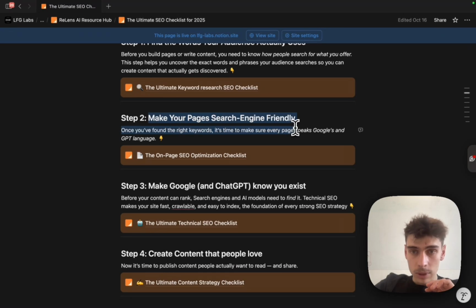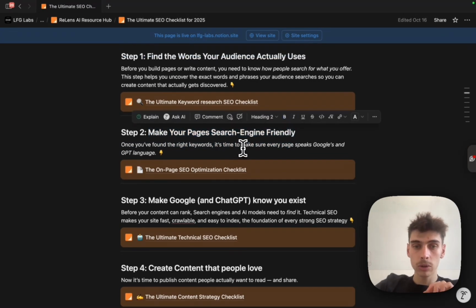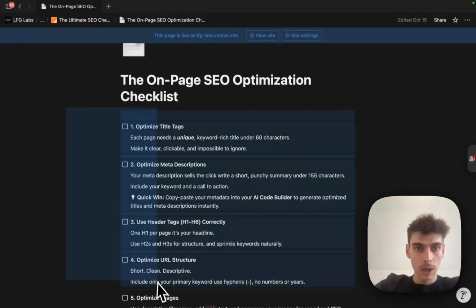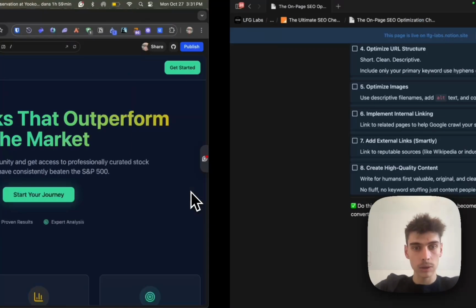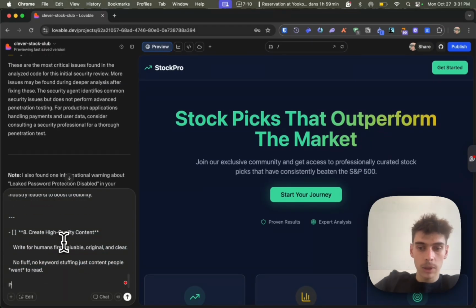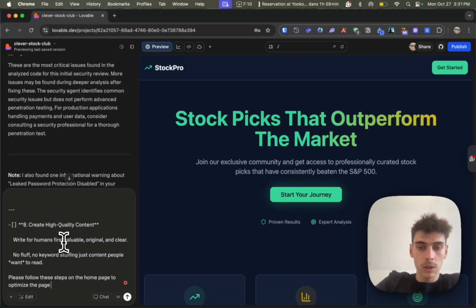So step 2 here. I'm going to use the page on step 2, copy everything, and ask Lovable to please follow these steps on the home page to optimize the page for SEO.